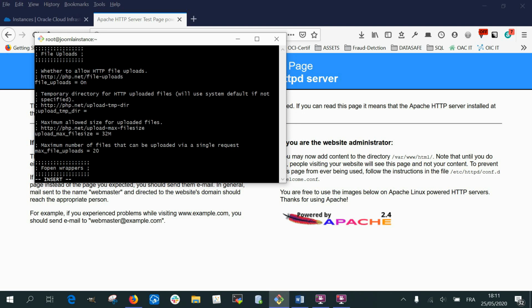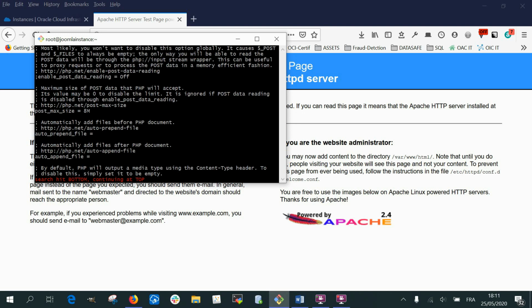And one more thing to change is post_max_size. So we need to change it from 8 to 32 again. Perfect. So I save and close.